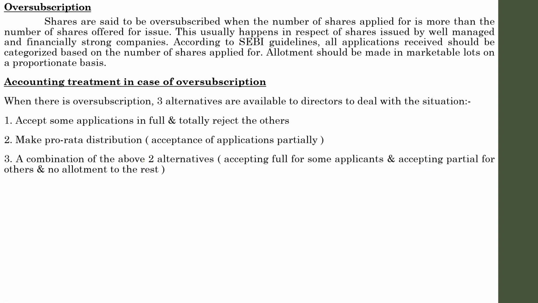If you go through different books, you can find that there are 4 treatments in some books. The thing is, the third alternative is again split into two. In one method, that is accepting full and partial allotment for the rest. In another case, accepting full, partial allotment, and no allotment for the rest. So again splitting the third method into two cases. Anyway, we will be dealing with all the cases, and these 3 are the most important methods that the concern or the directors of the company follow whenever they have to deal with oversubscription.